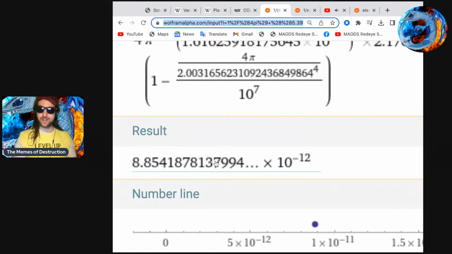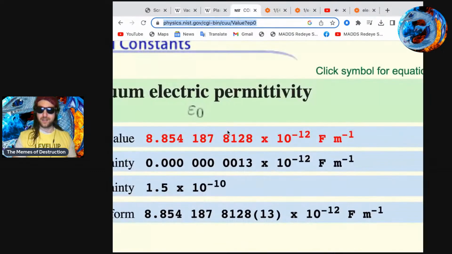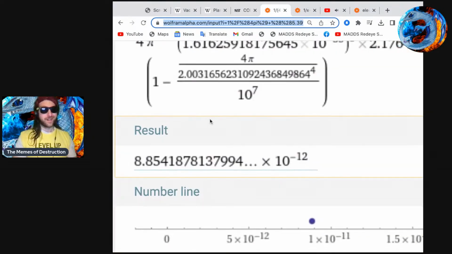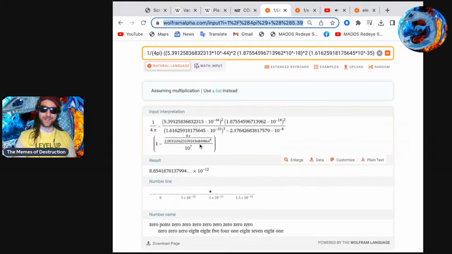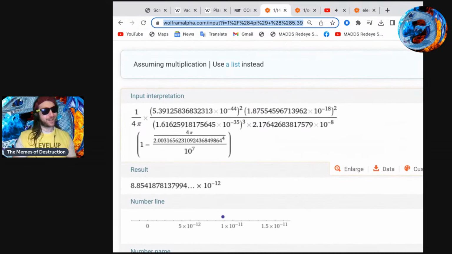It's 8137. Oh, so if we subtract 13, that would be 24. Oh, that's 28. It's within the error bars. They're our best measurements of this current time. My friends, this looks like a geometric derivation of the electric constant.